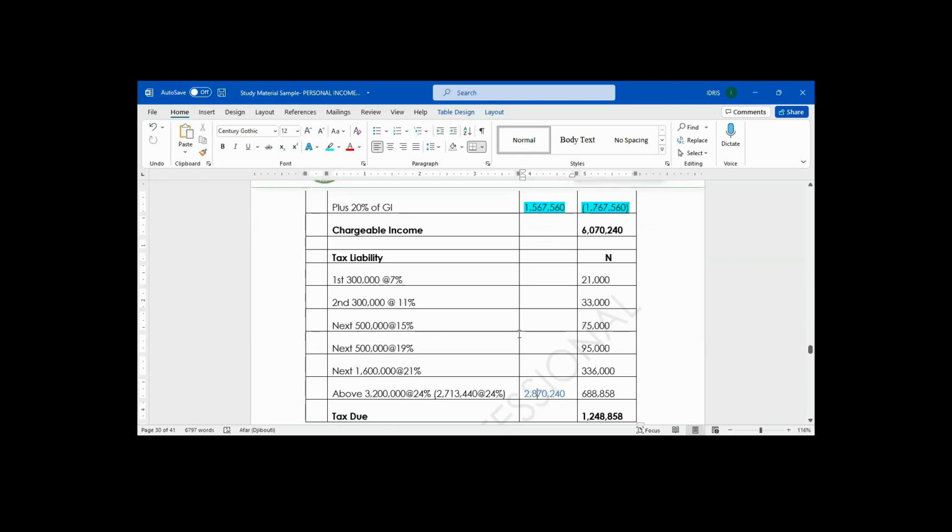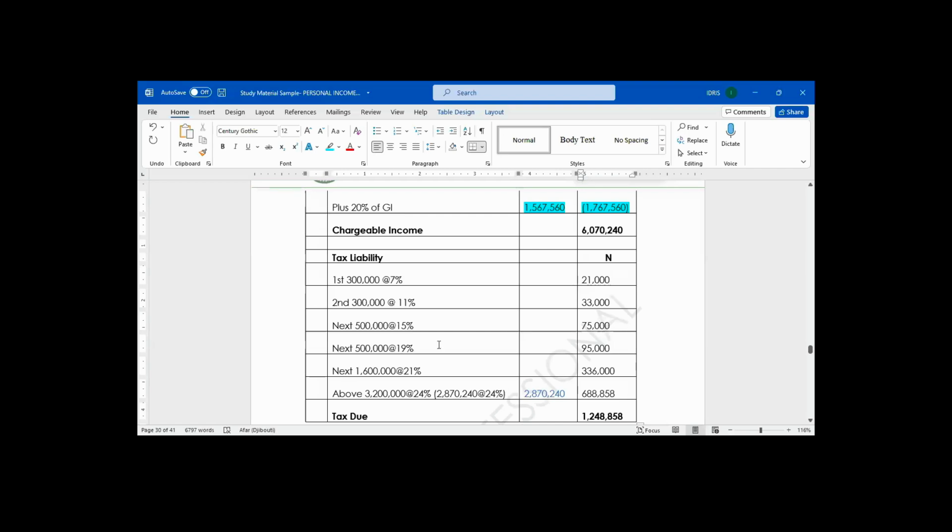Next 500,000 at what percentage? At 15%. It will give me 75,000.